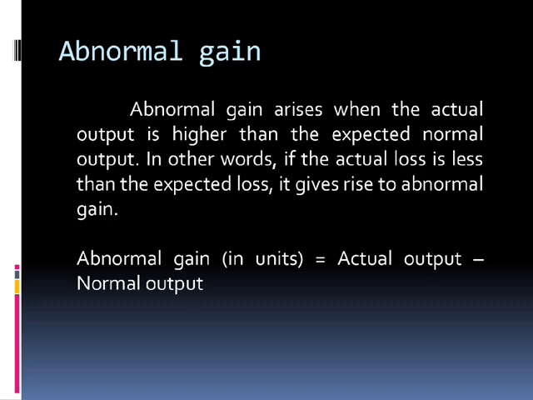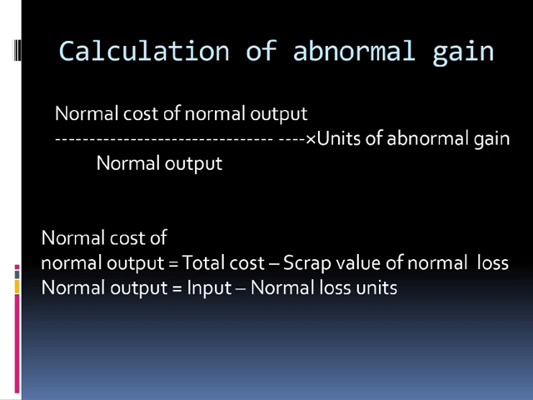Next one, abnormal gain. Abnormal gain arises when the actual output is higher than the expected normal output. In other words, if the actual loss is less than expected loss, it gives rise to abnormal gain. Abnormal gain in units is equal to actual output minus normal output.